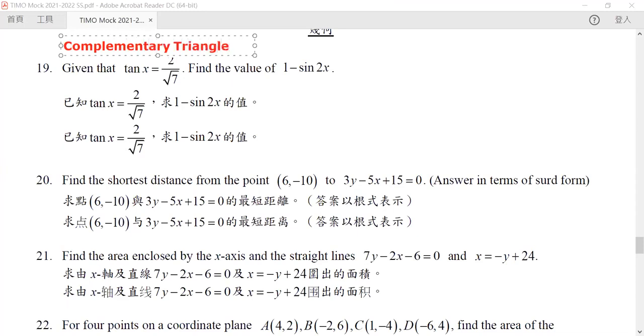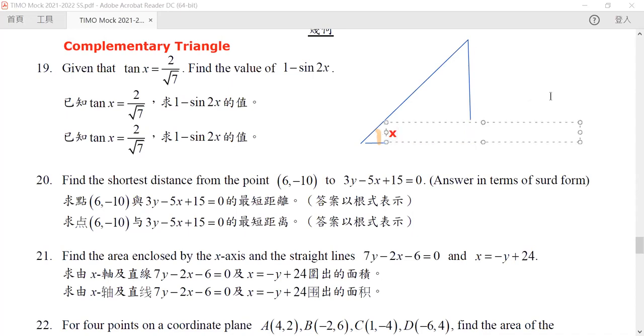Now, what do you mean? A complementary triangle is a triangle that helps you find the values of the different trigonometric functions, given that you know one of them. Now here, let's call our angle x. This is a right angle triangle. We want to construct it such that this angle is equal to x.